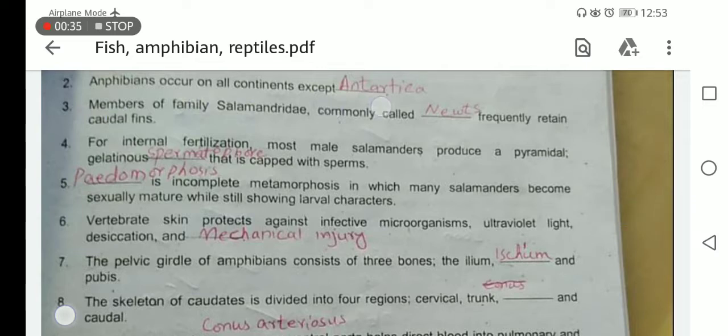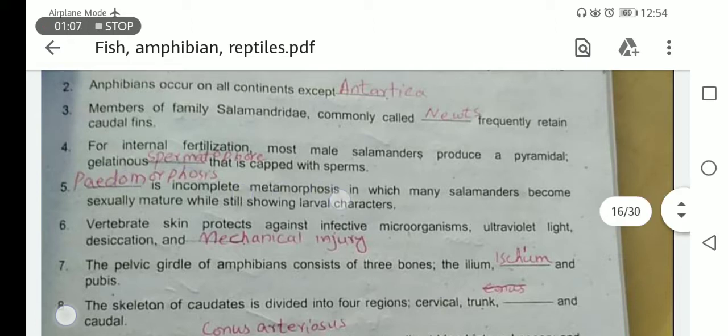Members of the family Salamandridae are commonly known as newts. They frequently retain the caudal fin; they have a tail fin present. For internal fertilization, most male salamanders produce a pyramidal gelatinous spermatophore that is capped with sperm. This is actually a structure which is used to store the sperm in case of males.